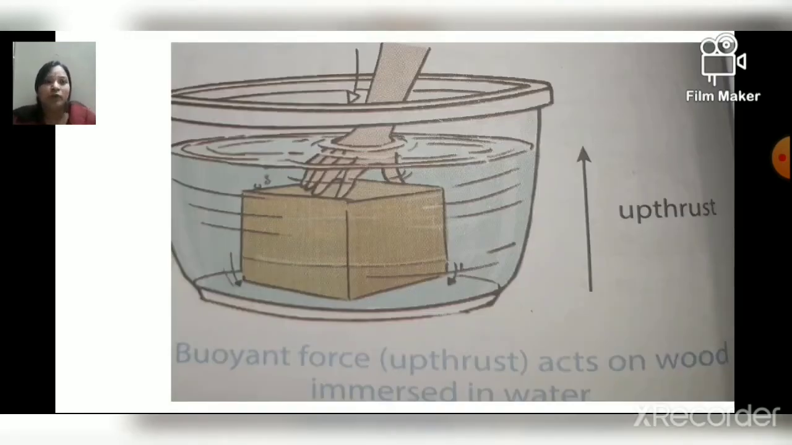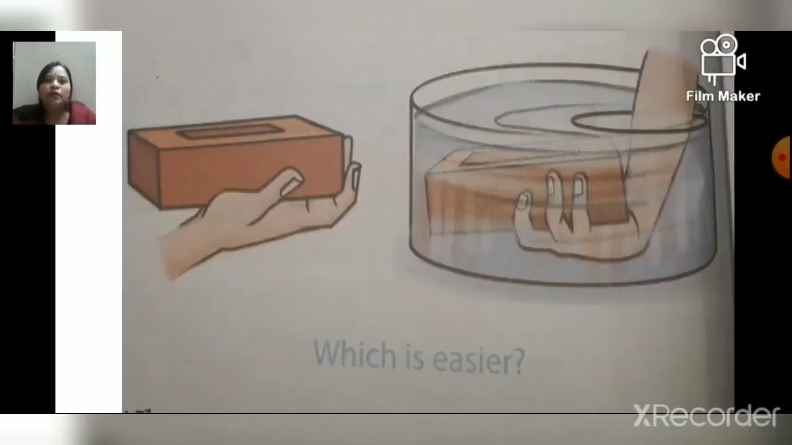Now this is upward. As you can see the arrow, that force acts in the upward direction. That's why the body tends to come upward. So this is the buoyant force or upthrust. Now children, as we have discussed, when we are inside the water, we feel that our body is very light. You can try and do this experiment at home. Take something heavy. If a brick is available, you can use the brick also.